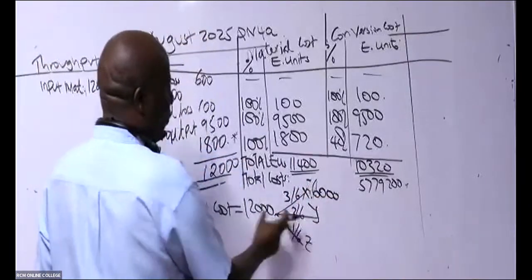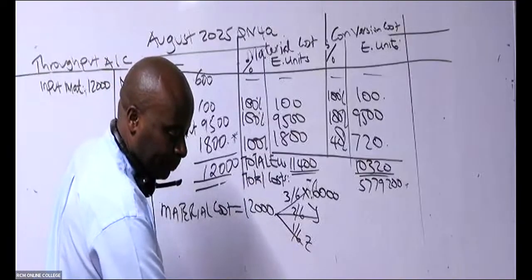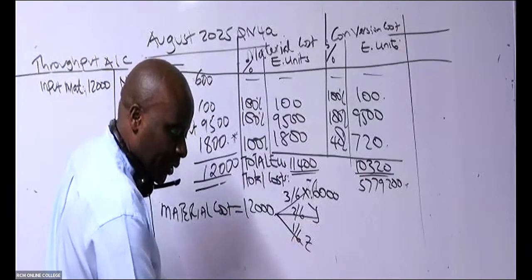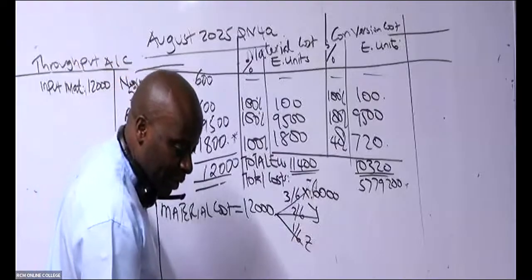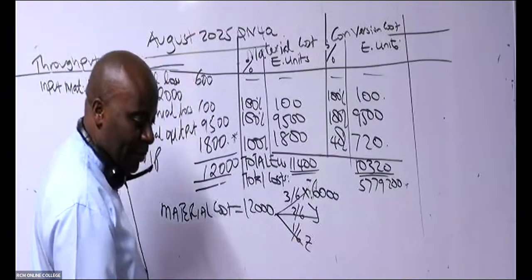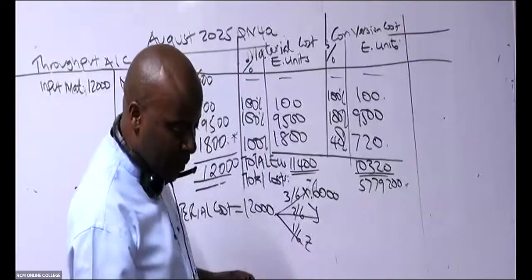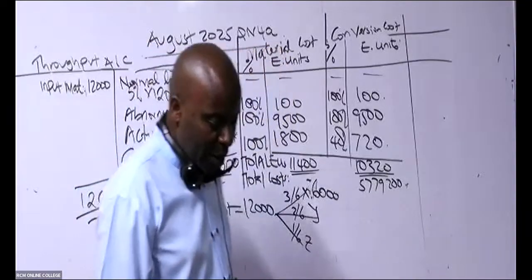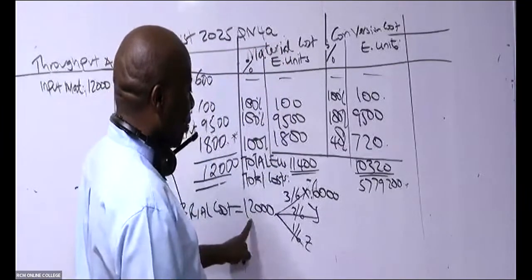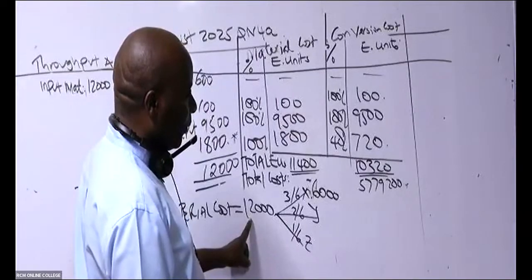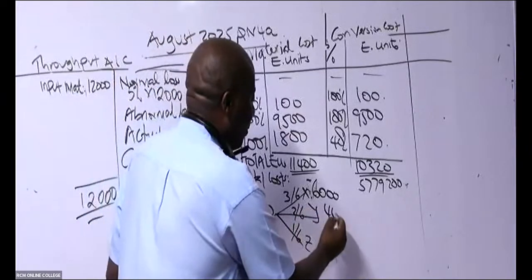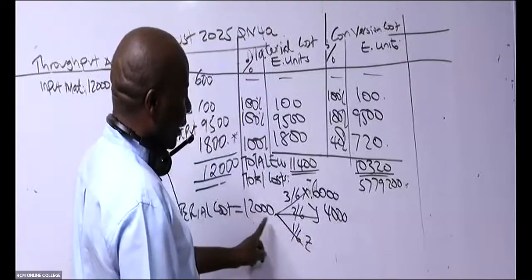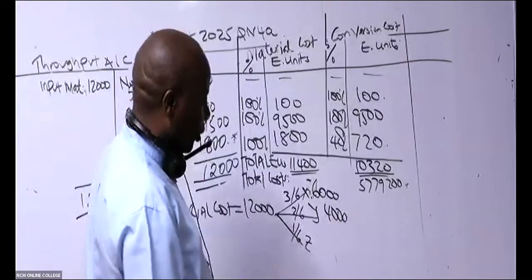How about Y? 2/6 times 12,000 is 4,000. How about Z? 12,000 times 1/6 is 2,000.